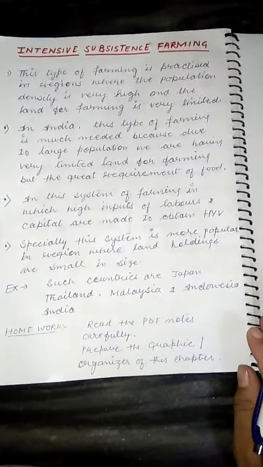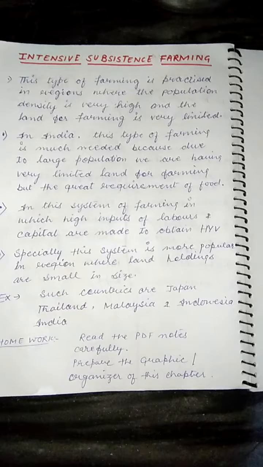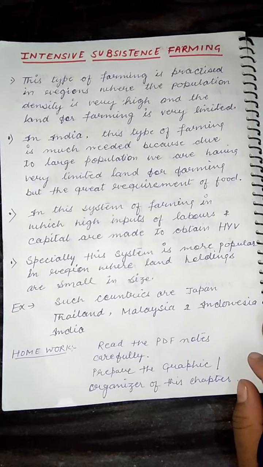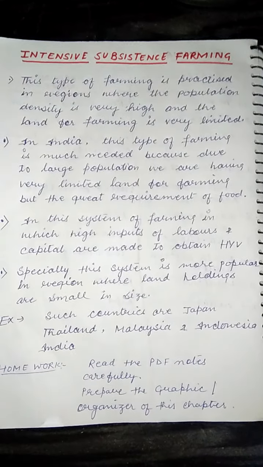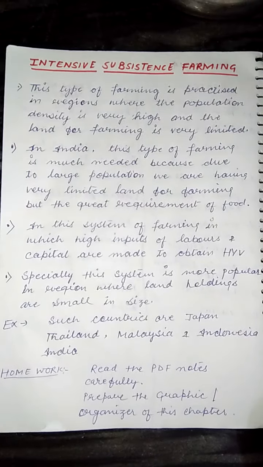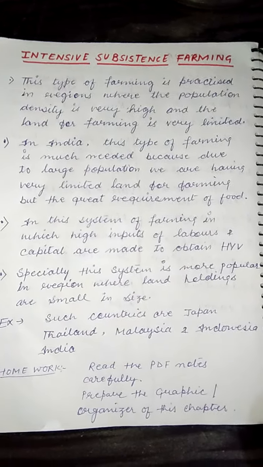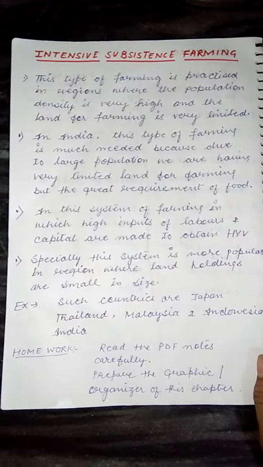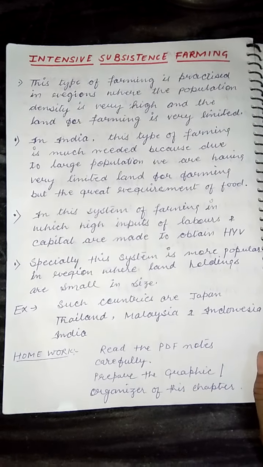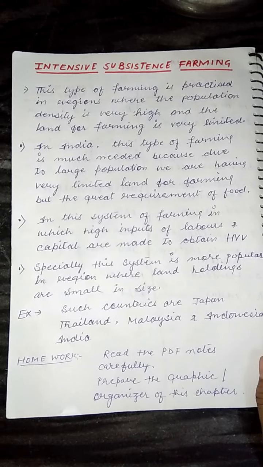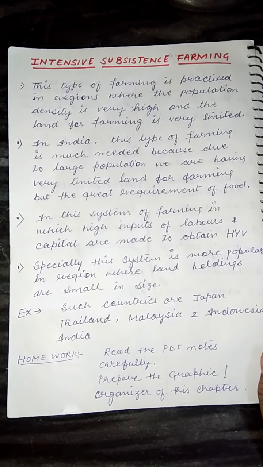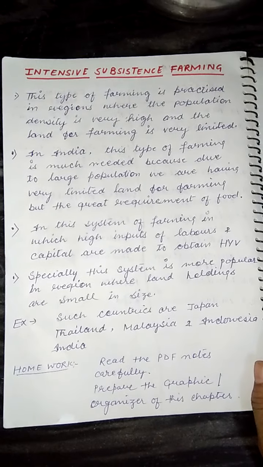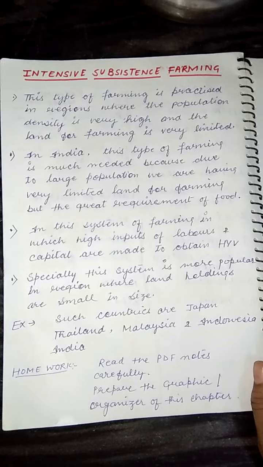Now the next type of farming is called intensive farming. Are you aware of intensive farming? Especially, intensive farming is practiced in regions where the population density is very high and the land for farming is very limited, like India. Because in India, day by day we are doing deforestation. We do not have land for agriculture, but we have a large population, and with this population our requirement of food has also increased. That's why we have no other option but to do intensive subsistence farming.